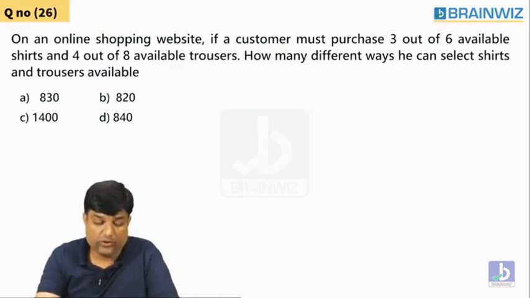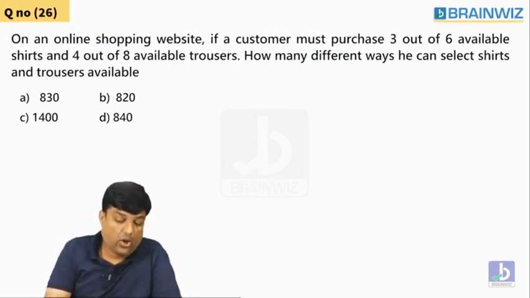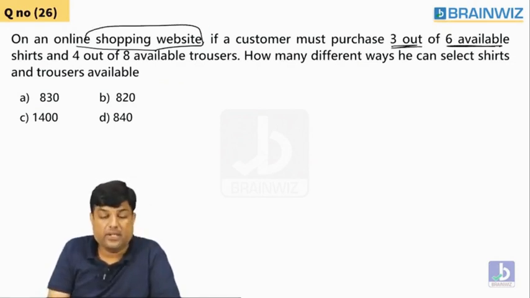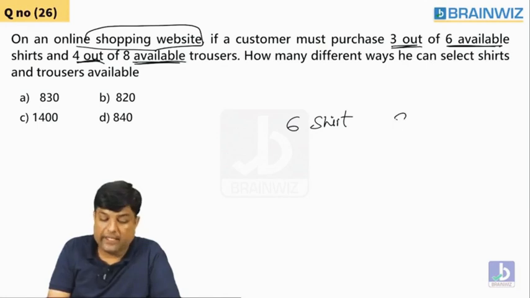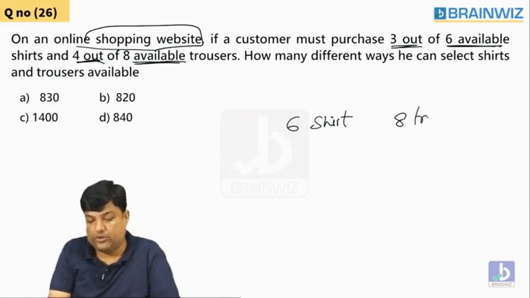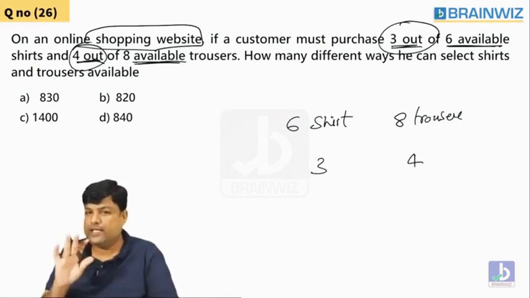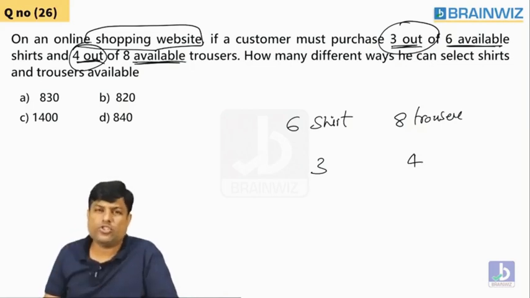Clear? Let's try to go for the previous one. Have a look here. On a shopping website, we have purchased 3 shirts out of 6 shirts available, and 4 trousers out of 8. It means you have 6 shirts available on the shopping website, and there are 8 pants, you can call them trousers also. So how many ways can we select? 3 out of 6, and 4 out of 8. That's it. Had he told at least 2 shirts? Had he told minimum 4 trousers? No.